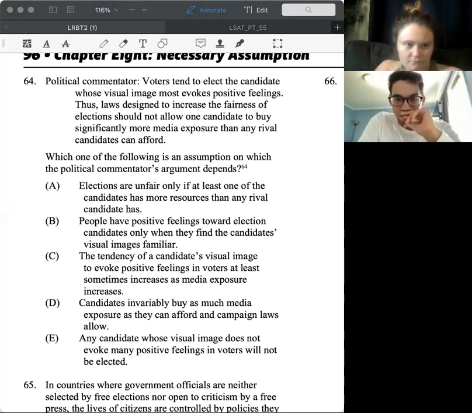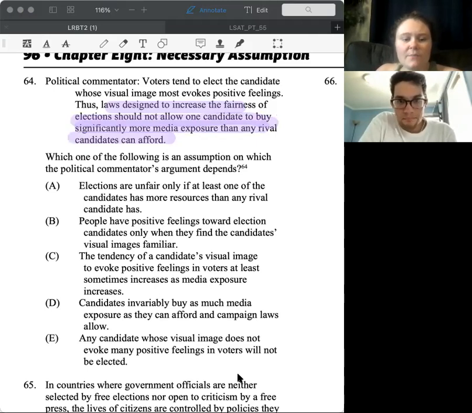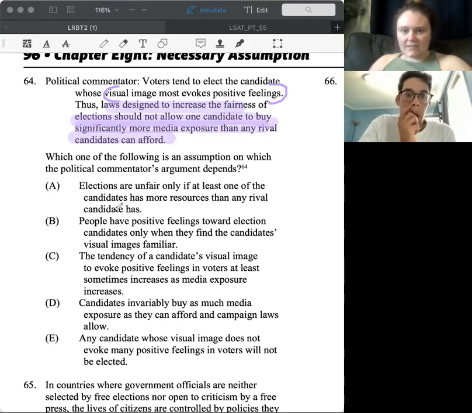That laws designed to increase the fairness of elections should not allow one candidate to buy significantly more media exposure than any rival. Yeah, we shouldn't allow them to buy more than someone else because voters tend to elect those whose visual image evokes positive feelings. All right, so why do we know that this is a necessary assumption question?